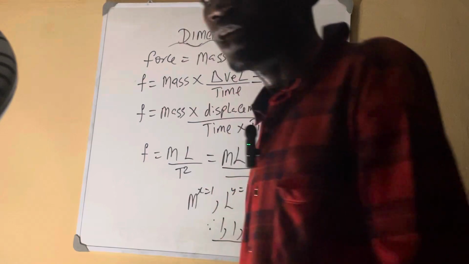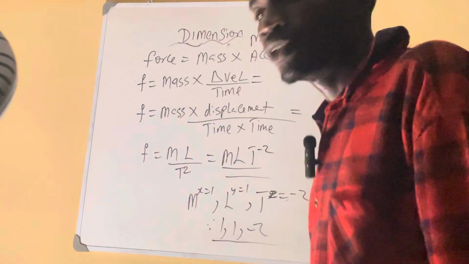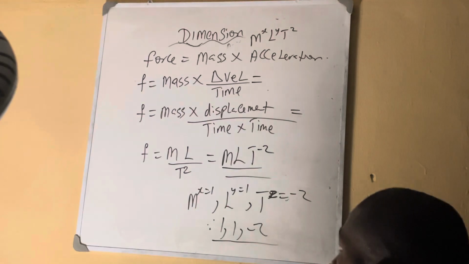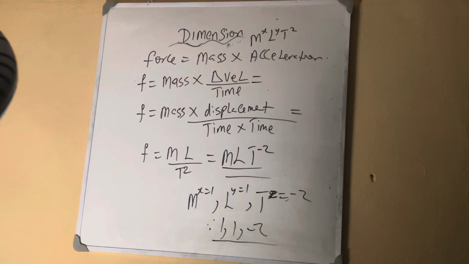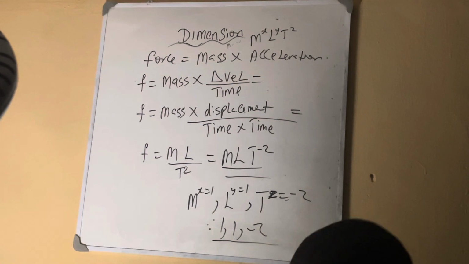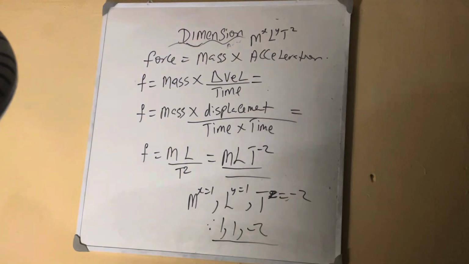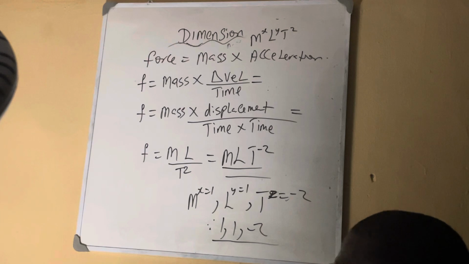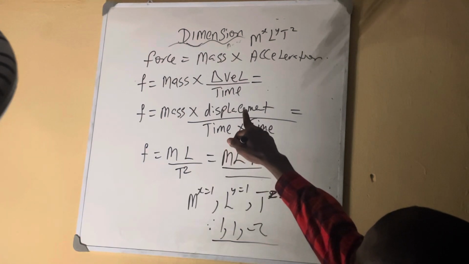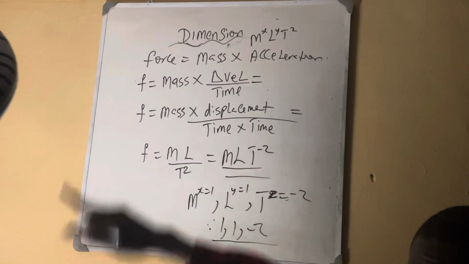Are you seeing it? So when you are breaking it down, you said that force is mass times acceleration. Our force now is mass times acceleration. You have gotten the force. So what are you going to do again? Your main aim now is for you to start breaking it down until you get mass, length, and time. We now break acceleration, because acceleration is not a fundamental quantity.